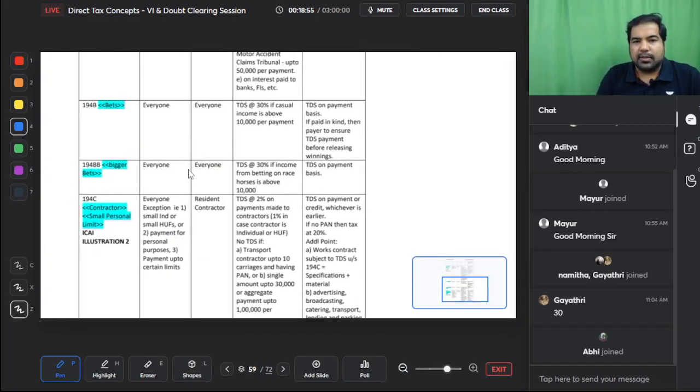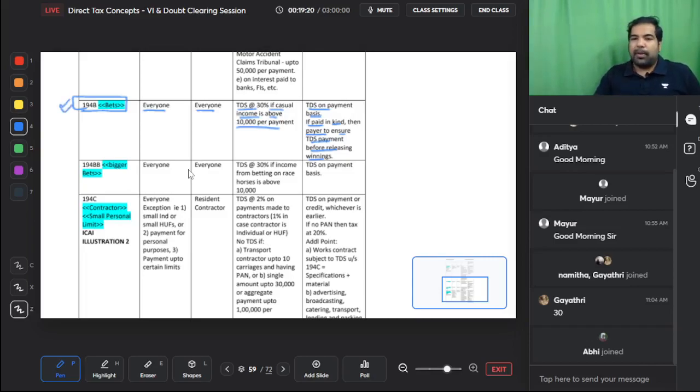Here guys is 194B bets. Payment by everyone to everyone, TDS at 30% if the casual income is above 10,000 per payment. Guys, if it's less than 10,000, it is still taxable, but there will be no TDS. TDS on payment basis. If paid in kind, then payer to ensure TDS payment before releasing the winnings. Exactly, good thing that we are reading the quick book because we don't miss out on anything.